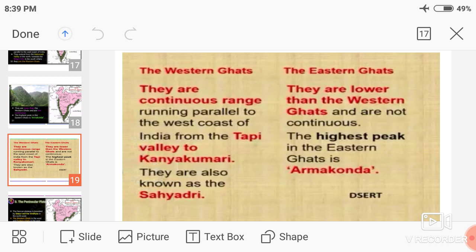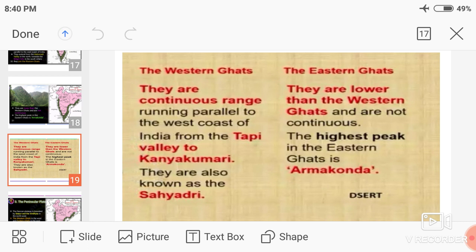The highest peak in the Eastern Ghats is Armakonda. That is the difference between Western Ghats and Eastern Ghats. Understand? In the Western Ghats, Anaimudi is the highest peak, and in the Eastern Ghats, Armakonda is the highest peak. Western Ghats are continuous.